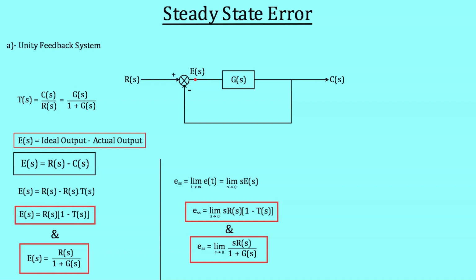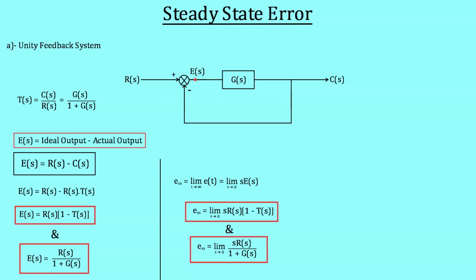Steady state error will be equal to the limiting value when s tends to 0 of the expression s multiplied by Laplace transform of the input variable R(s) multiplied by 1 minus transfer function of the system. And the other equation is the limiting value when s tends to 0 of the expression Laplace variable s multiplied by Laplace transform of input variable R divided by 1 plus feed-forward function G(s).